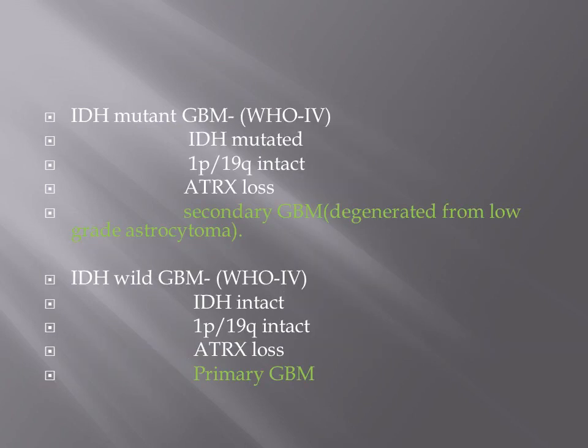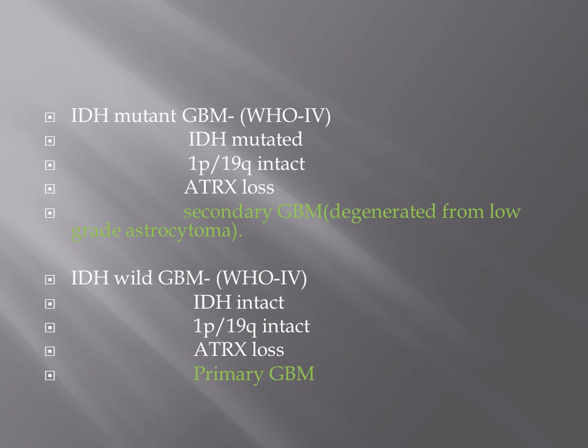And finally, GBMs, as we have already discussed the differences between mutant GBM and wild GBM. In mutant GBMs, there is IDH mutation. 1p19q will be intact as this is not oligodendroglioma. And there is one particular thing, that 1p19q is inversely related to ATRX. If this is intact, there will be loss of ATRX. Only tumor in which 1p19q will be deleted is oligodendroglioma, where ATRX will be intact.